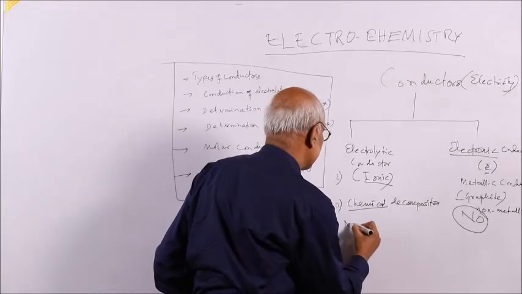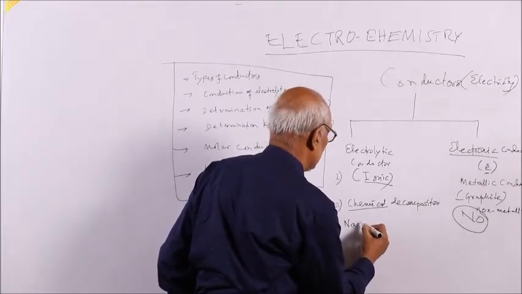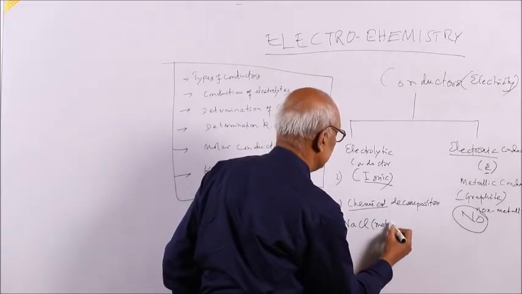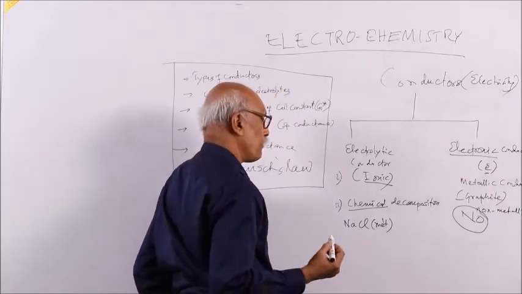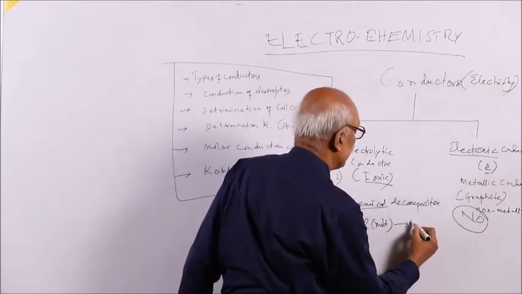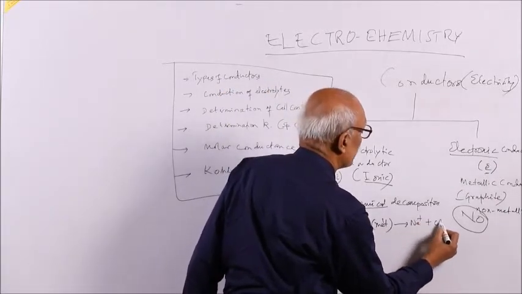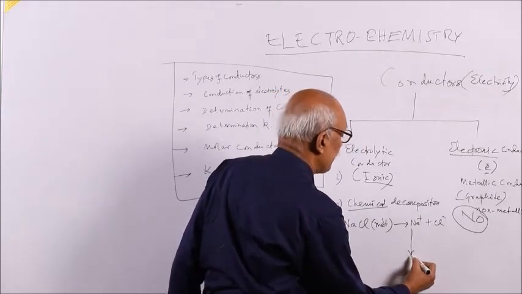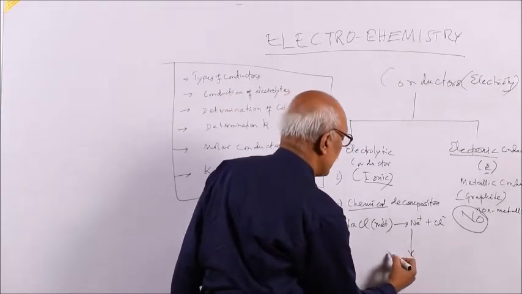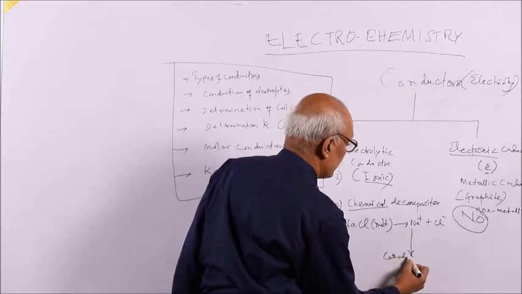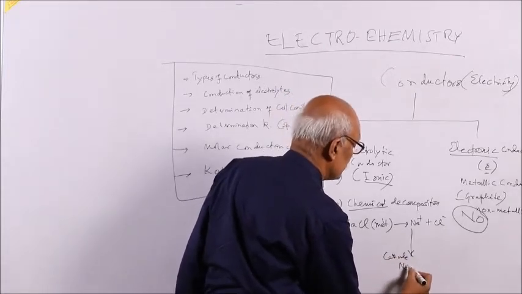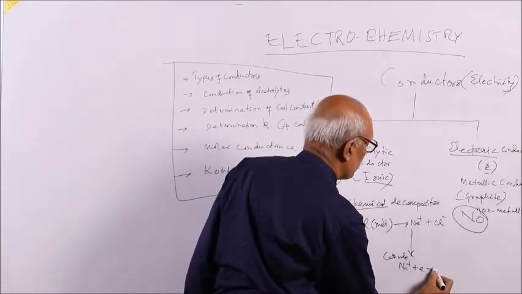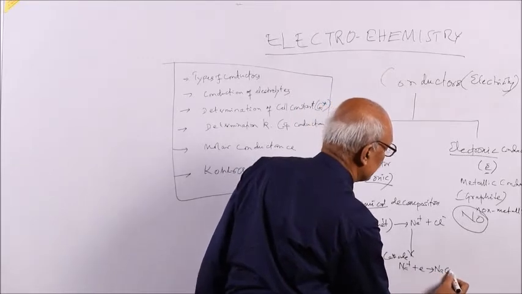So you take the case of sodium chloride. Take it in the melting state, or molten state, and you will be getting sodium ion and chloride ion. Sodium ion, the cation, goes to the cathode. Cathodic reduction takes place, so sodium ion converts into sodium metal.